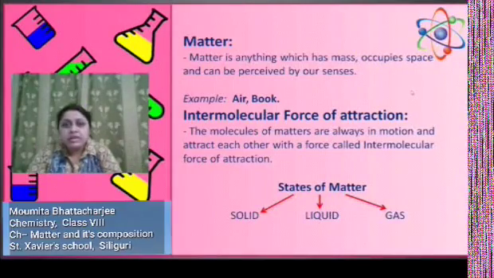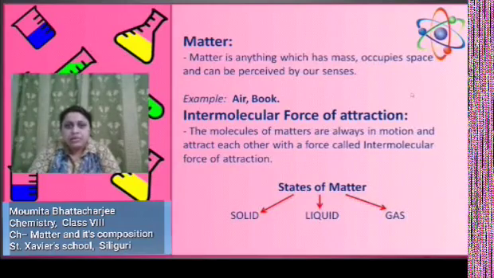Hello students, today I will discuss the first chapter of class 8 chemistry, matter and its composition. In class 7 we have already read about matter. Matter is anything which has mass, occupies space and can be perceived by our sense organs. Examples we can take are air, book, etc.